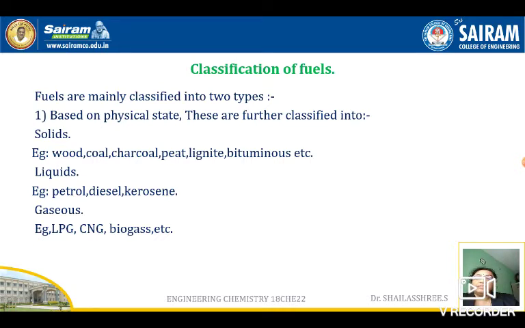Next is the classification of these fuels. The fuels are mainly classified into two types. Based on physical state, they are classified into solid, liquid, and gaseous fuels. Solid fuels are wood, coal, charcoal, peat, lignite, bituminous coal, etc. Under liquid fuels, you can say all the products of petroleum, that is petrol, diesel, kerosene, and other petroleum fractions. Coming to gaseous fuels, CNG, LPG, biogas, etc. These are the solid, liquid, and gaseous fuels based on physical state.